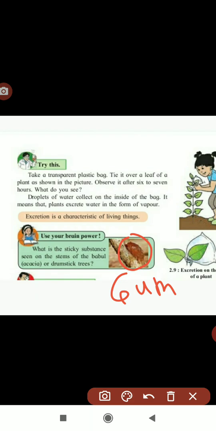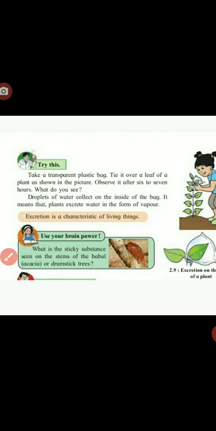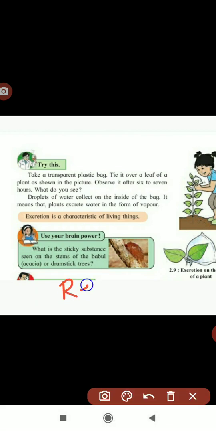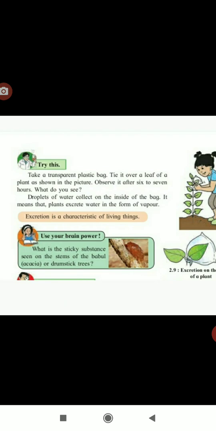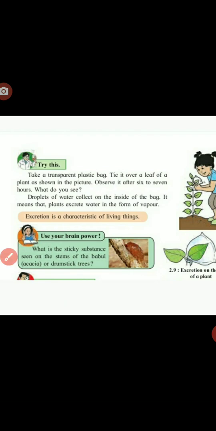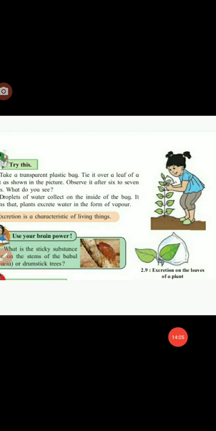So today we finished two characteristics. One is respiration, and the second is excretion. Understood? So today we will stop here. In the next video we will see the next characteristic.